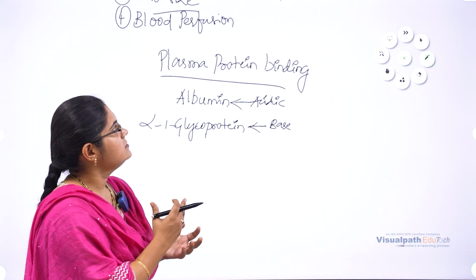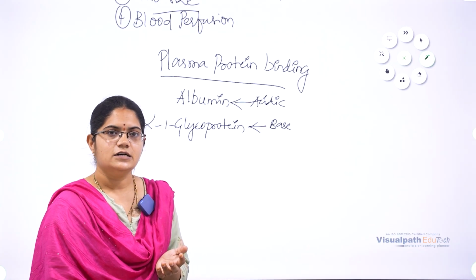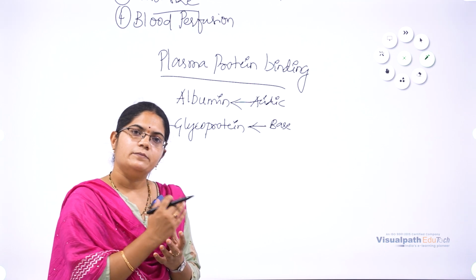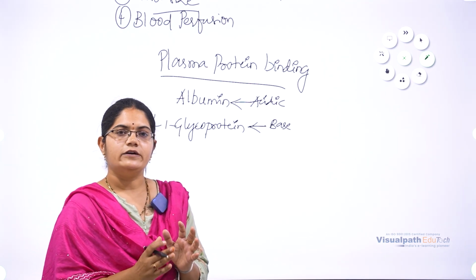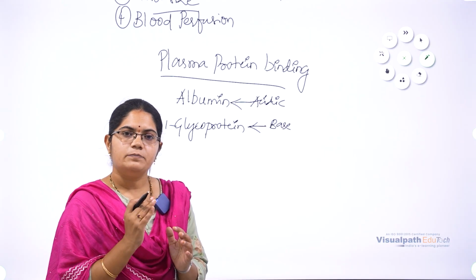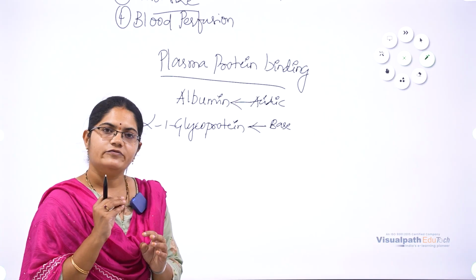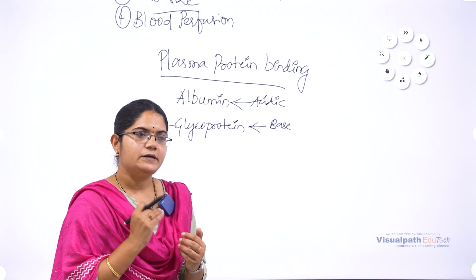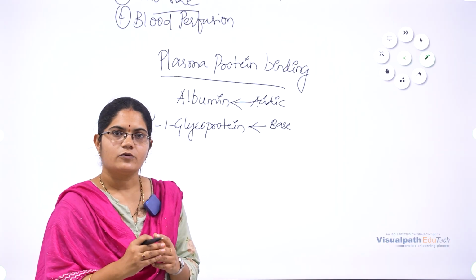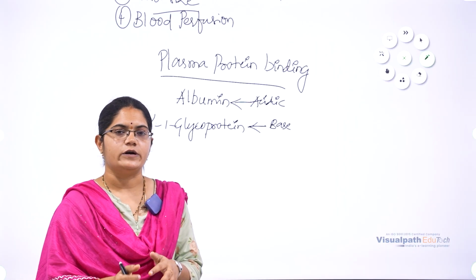So that is the effect of plasma protein binding on distribution of a drug. More plasma protein binding means less distribution when it is required very fast. The unbound part will move to the target and be distributed very well, but the bound part will be distributed very slowly, or it acts as a reservoir to release the drug whenever it is required.